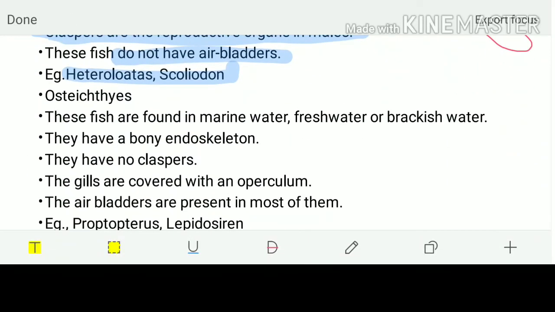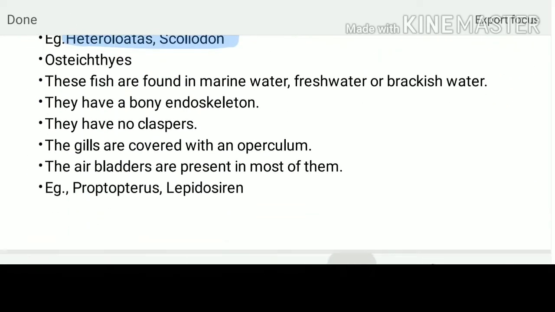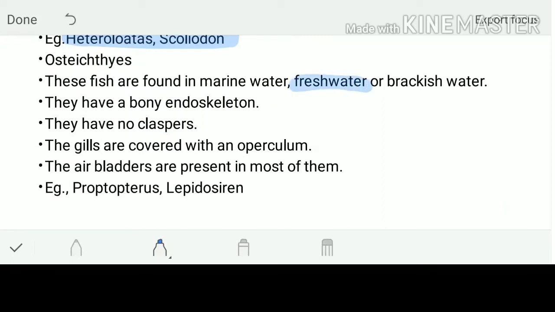Now, dealing with the osteichthyes. These are fishes found in marine, fresh or brackish water, but especially they are found in freshwater. Osteichthyes are also called teleosts because they have a bony endoskeleton, basically made up of bones. They don't have a copulatory organ called a clasper. They do have gills for respiration, but here the gills are covered by a lid called the operculum.